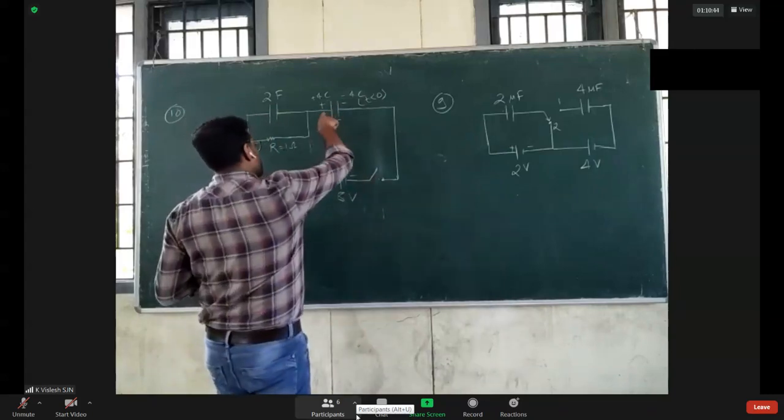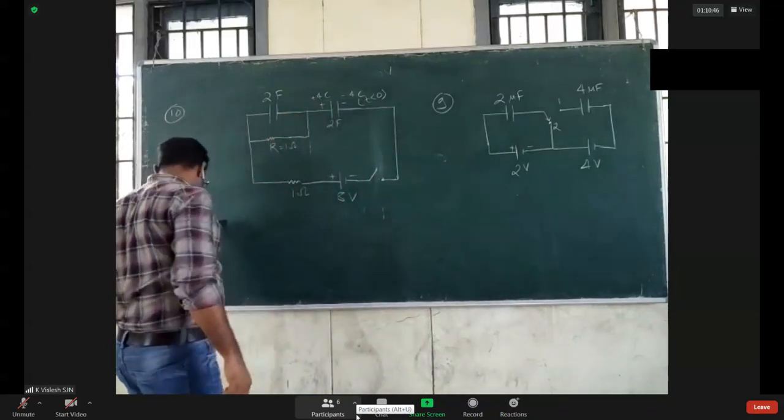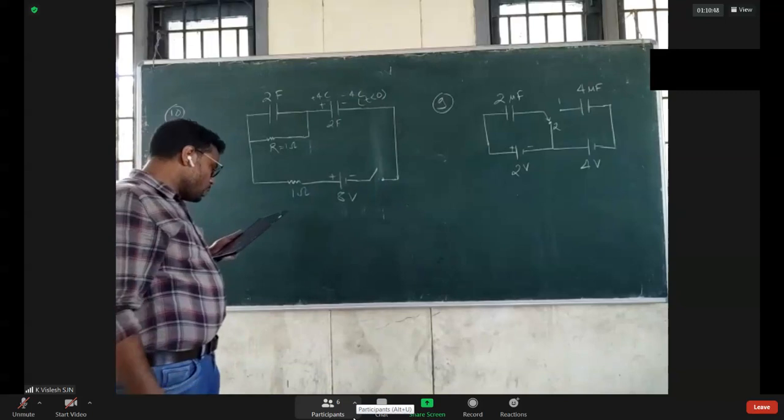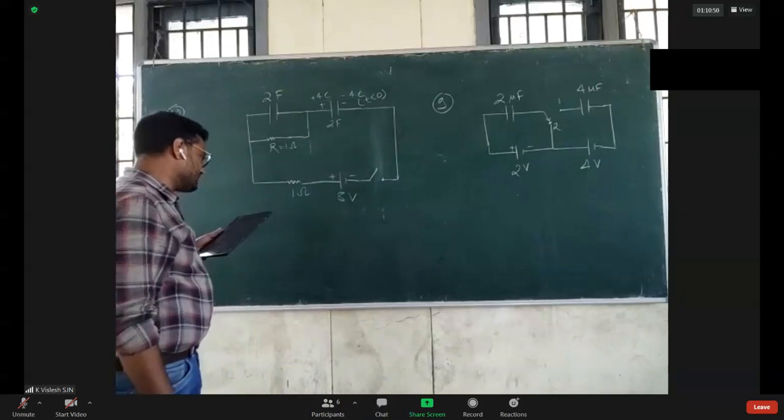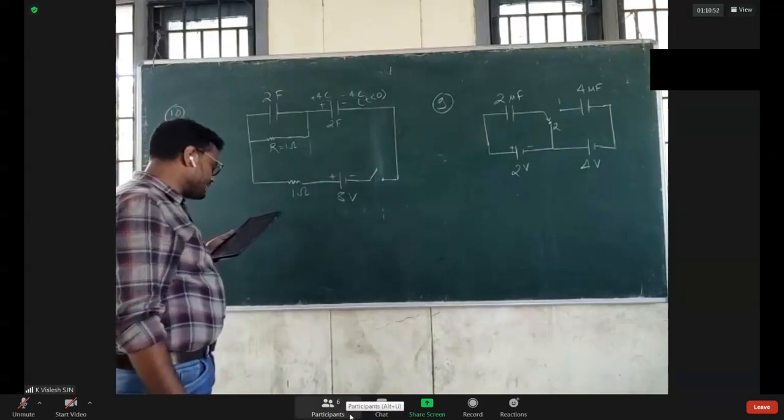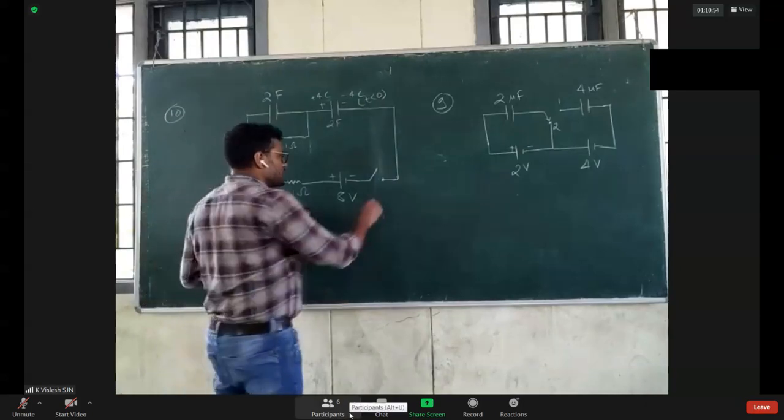It has some initial charge. It has no initial charge. What will be the initial current from the battery immediately after the switch S is closed?